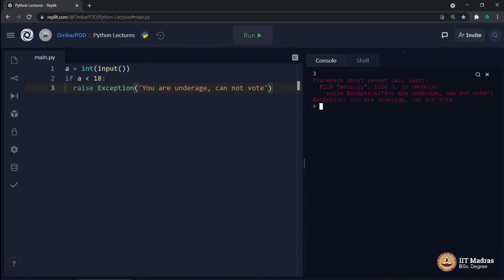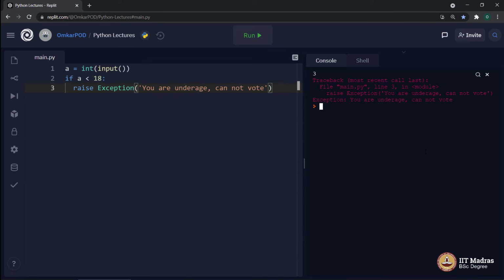And using two special keywords, two special blocks, try and except, we can handle such exceptions. If we want to make sure some lines of code are executed irrespective of exception or no exception, we should write those lines of code in a third type of block called finally, which always executes.